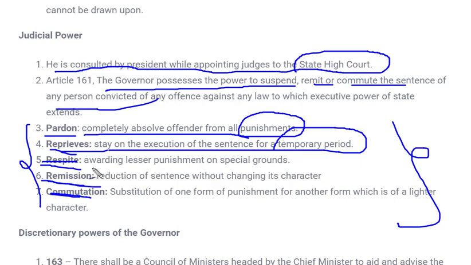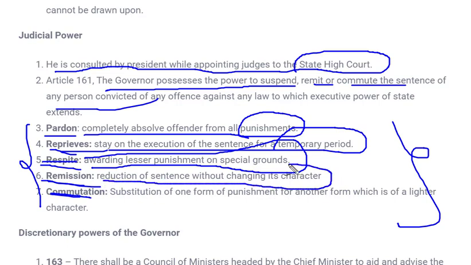Next is respite. It is similar, awarding a lesser punishment on special grounds. If there is some special case, the punishment can be reduced from what was actually given to that individual or criminal. Next is remission, reduction of sentence without changing its character. That means if a person has been given 7 years of rigorous punishment, it can be reduced to 2 or 3 years of rigorous punishment, but the character won't be changed. Only the time limit can be changed, but the nature cannot be changed.